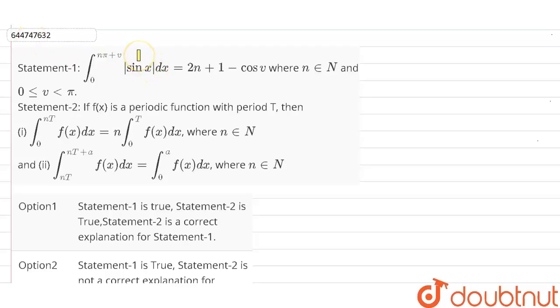Hello everyone. So here we have a question. We have given two statements. We have to check which statement is correct and which statement is wrong. So first of all, I'm going to read the second statement.